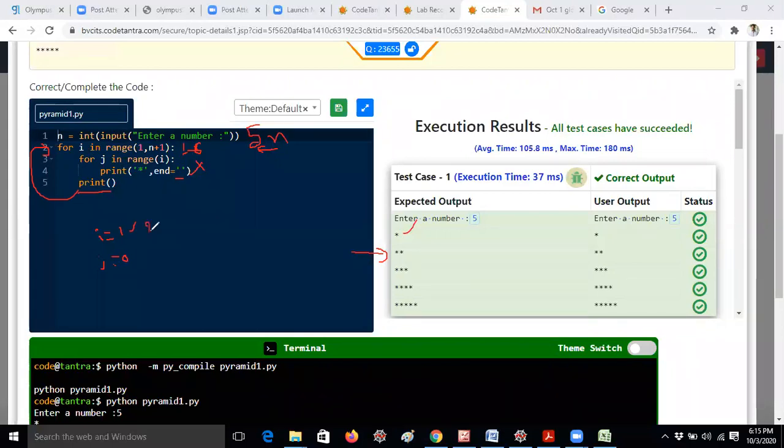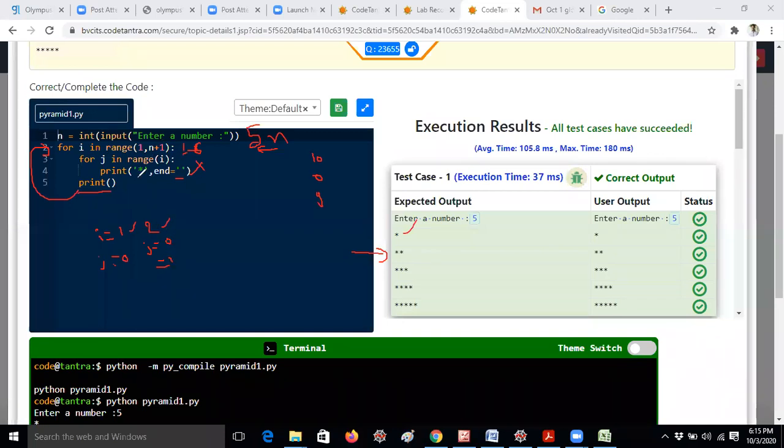Now i shifts to 2. Now for j in range of 2. J in range of 2 means j will be iterated 2 times, that is 0 and 1. If you are giving 10, you will get the values from 0 to 9. In the same way, j in range of 2 means the i value is 2, and that's the reason j iterates from 0 and 1 only.